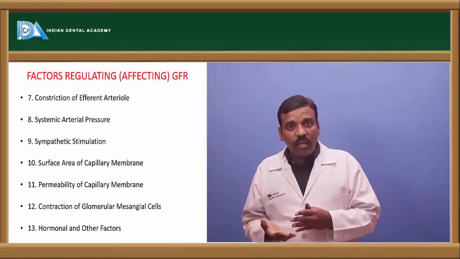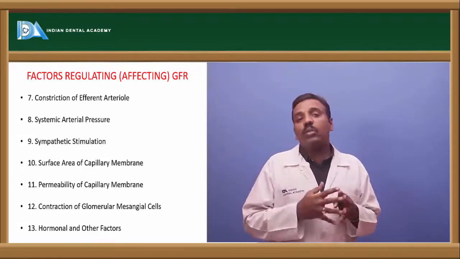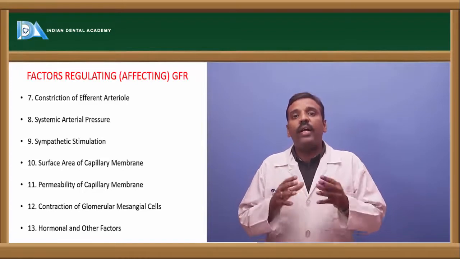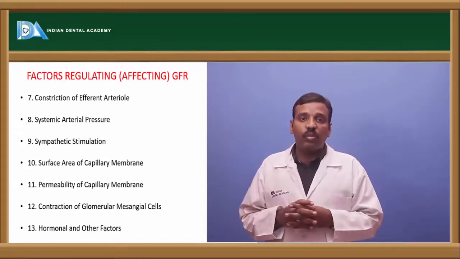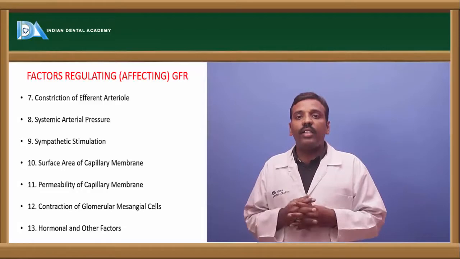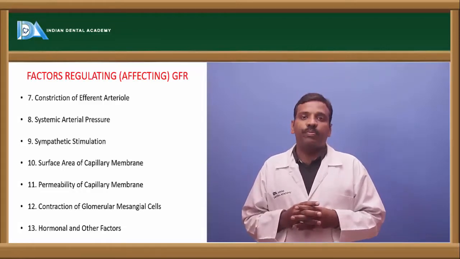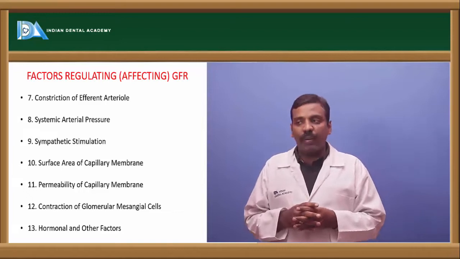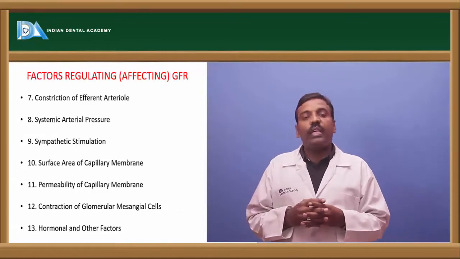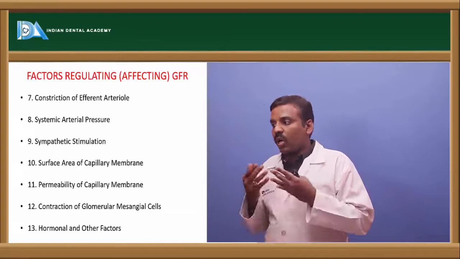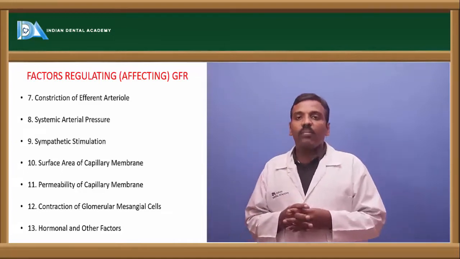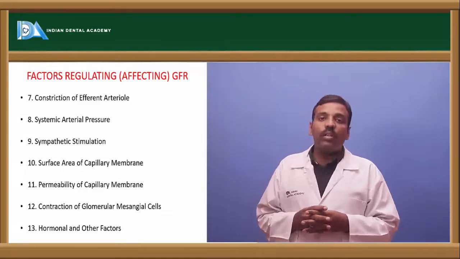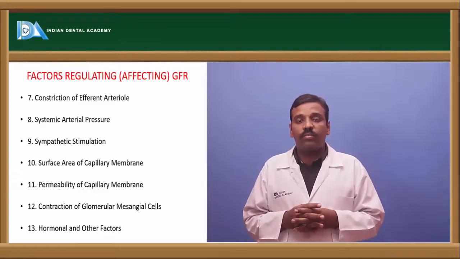Not only in the renal, if it affects the total systemic arterial blood pressure, it affects the renal tubules, the renal glomerulus, and each and every artery also. Okay, and next one is the surface area of the capillary membrane and permeability of the capillary membranes, and next the concentration of the glomerular mesangial cells and hormonal and other factors.